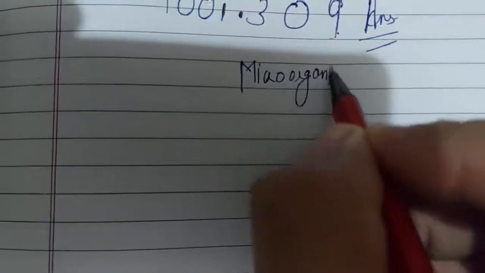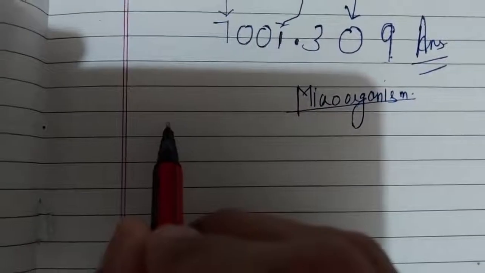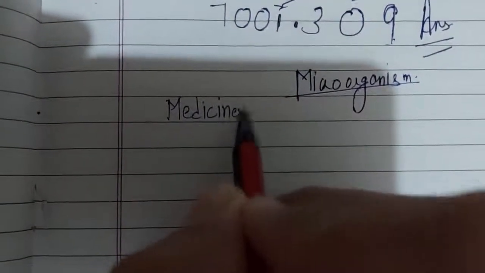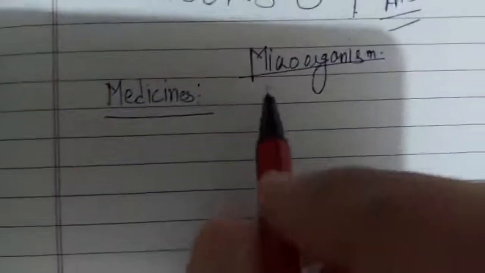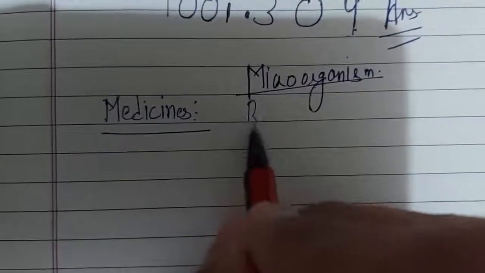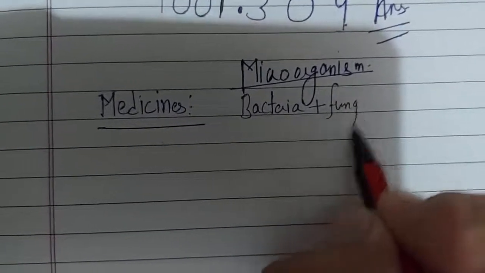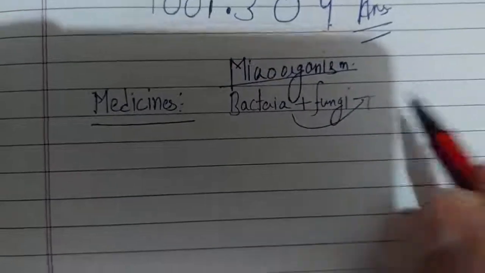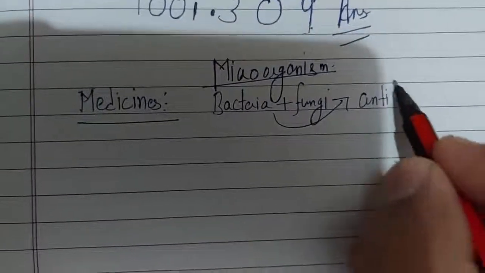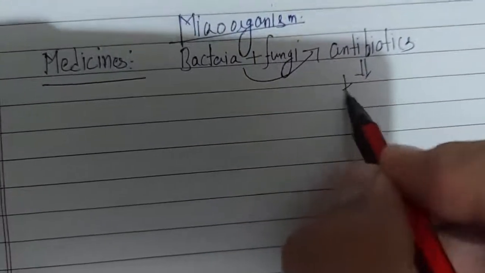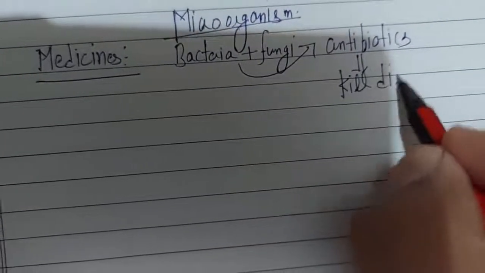We are on the concept of useful microorganisms, how microorganisms are useful to us. Next, they are used in medicine also. How are they being used in medicine? Science says some bacteria and some fungi are used to produce antibiotics. Antibiotics are a group of medicines that kill the harmful, disease causing microorganisms.